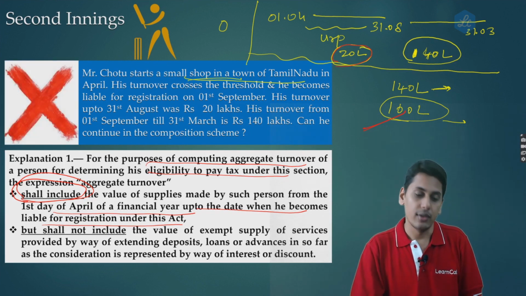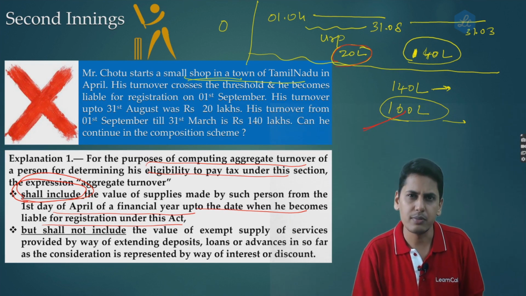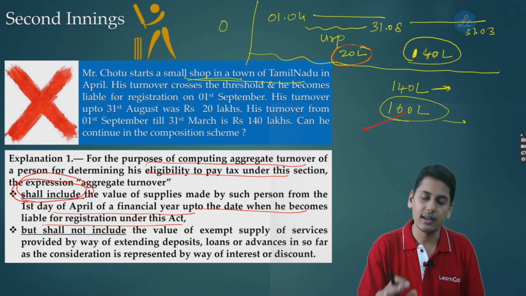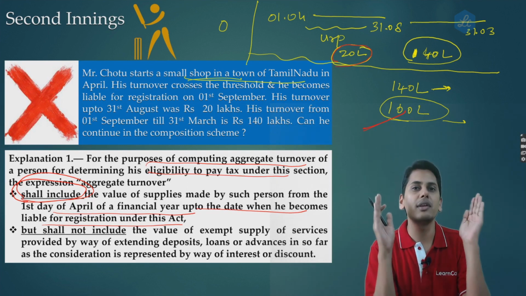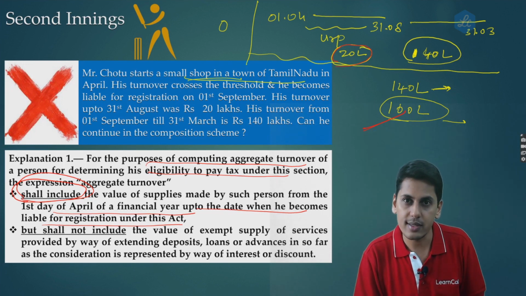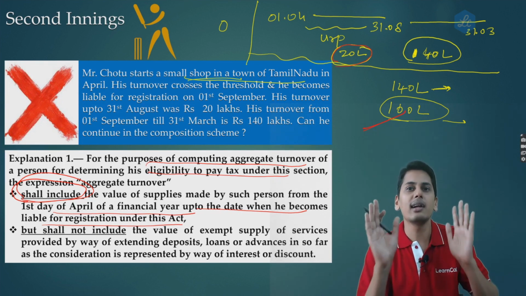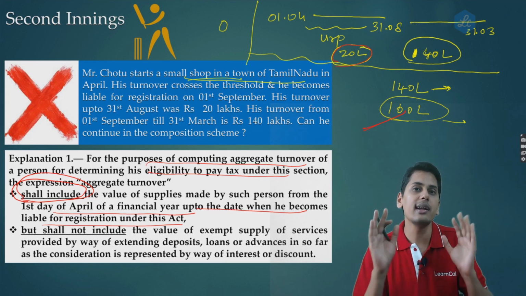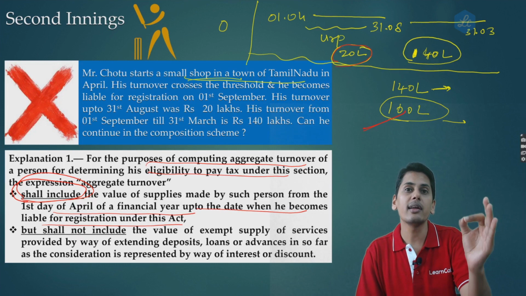So he cannot continue under the composition scheme for the entire 160 lakh rupees. Beyond 150 lakh rupees, he has to come under the regular scheme. Now friends, agreed, up to 150 lakh rupees alone I can choose the composition scheme; beyond that, for the rest 10 lakh rupees, I have to come under the regular scheme. The second question is, while I am operating under the composition scheme, I am asked to pay a tax on turnover inside the state.